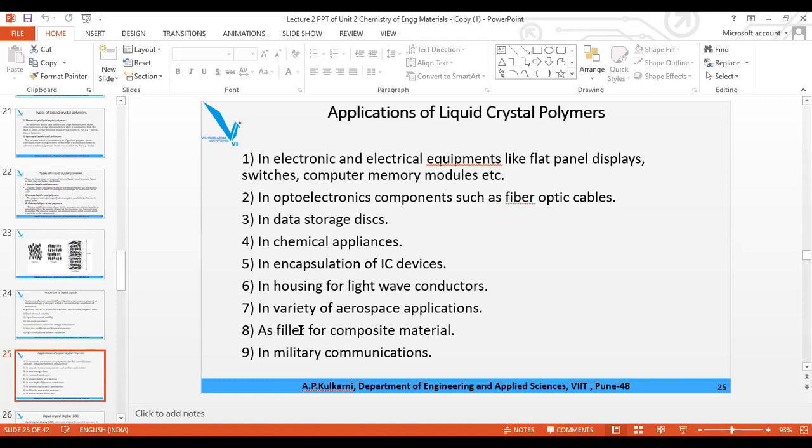Again, I'll repeat what is the role of filler. They are easily available at a low cost, so they are reducing the cost of the polymer. And the second function is that the filler gives certain properties like a different shade of the plastic or polymer. The pigment gives the exact shade, but if you want that shade to be diluted, you can dilute it to the desired extent by using the filler. So some properties like this are given by filler, and it is also used in military applications. So remember all of this.